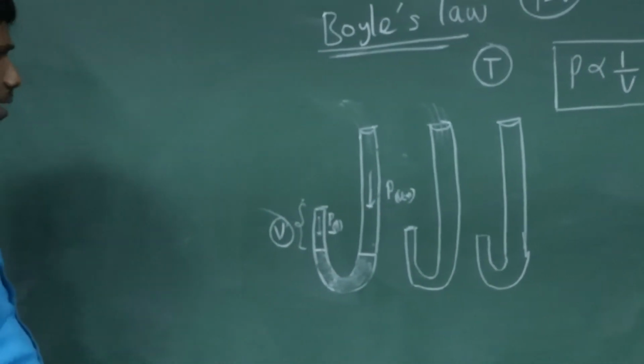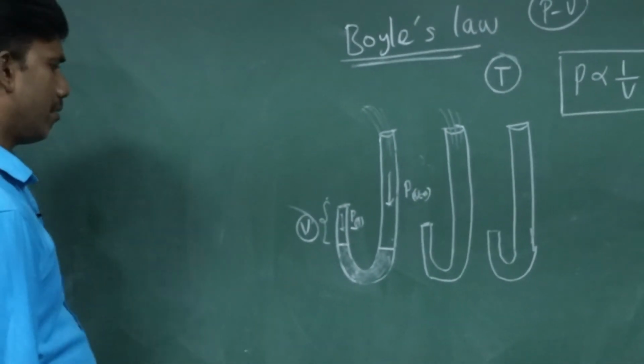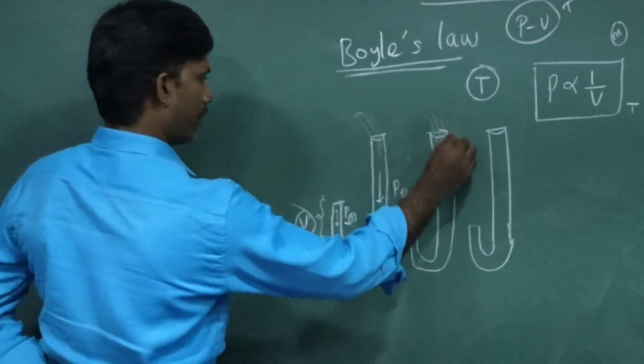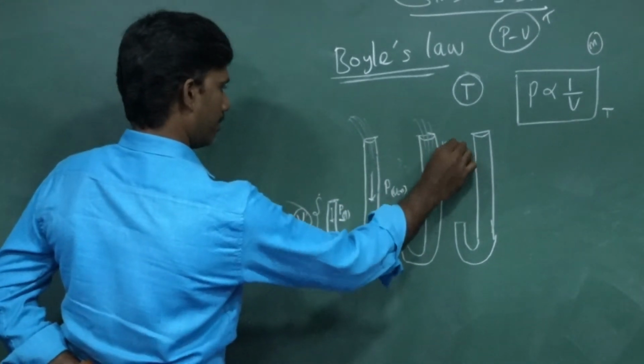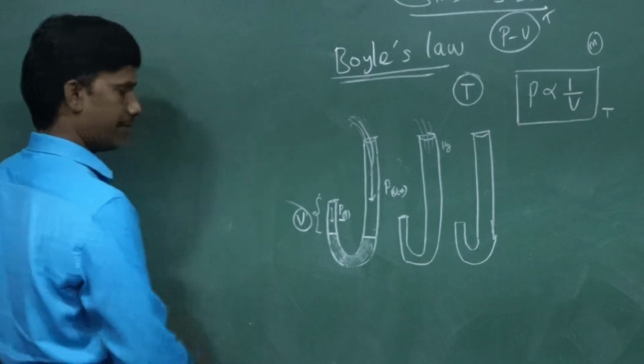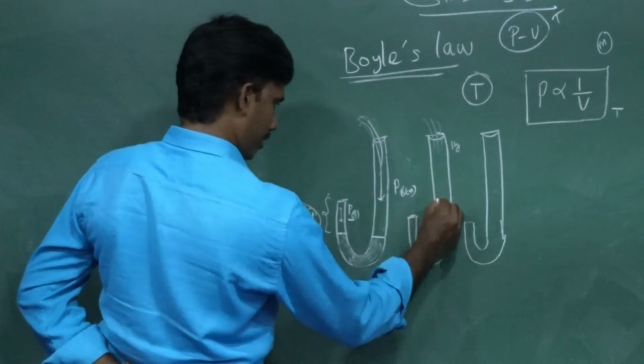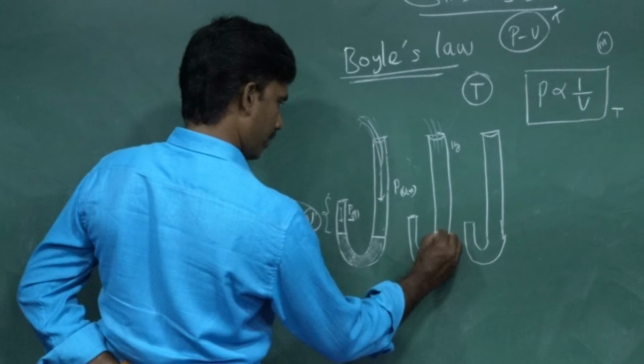What is Boyle doing? Boyle wants to do the experiment. He is filling with mercury, excess mercury, pouring mercury like this. When he pours, after some time it reaches the normal level here.